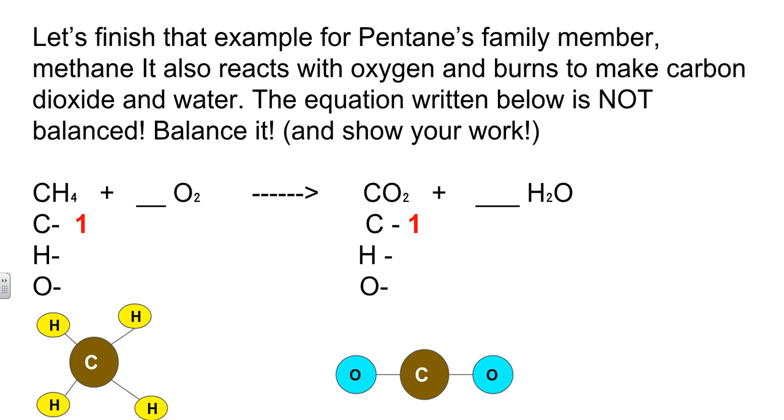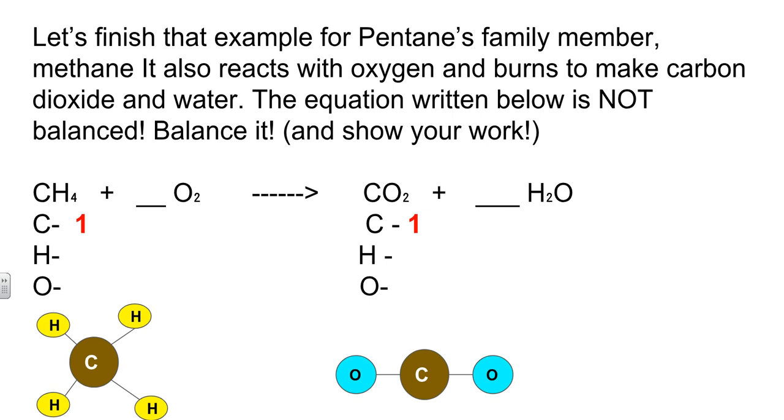CH4 and oxygen react to make carbon dioxide and water. It's our job to figure out how much. So we know that it takes 1 molecule of CH4, but how much oxygen does it take? And then how much water comes out on the other side? We can figure this out by balancing the equation.